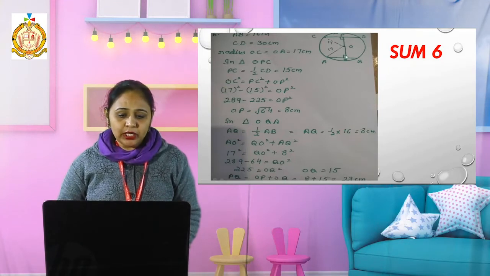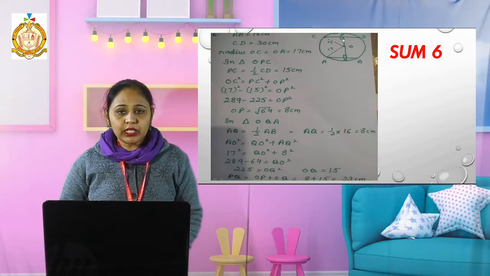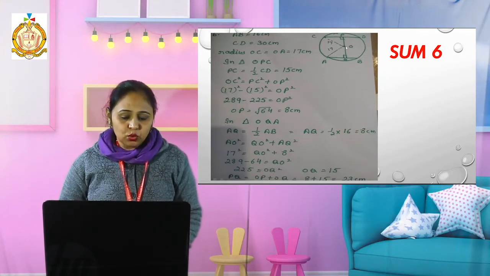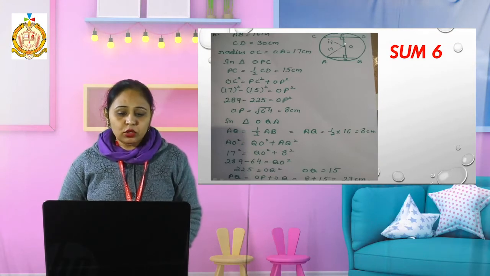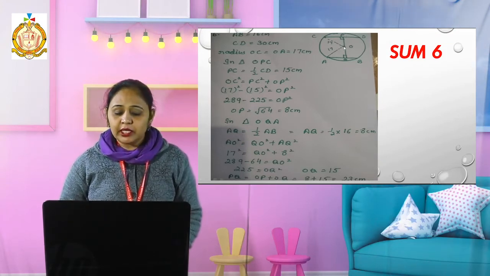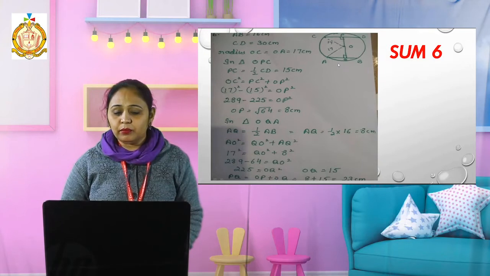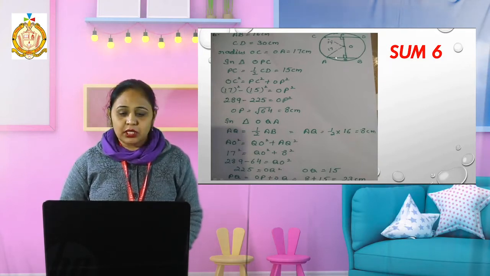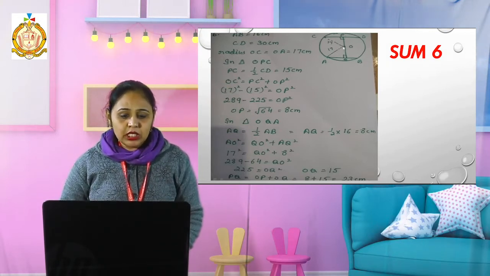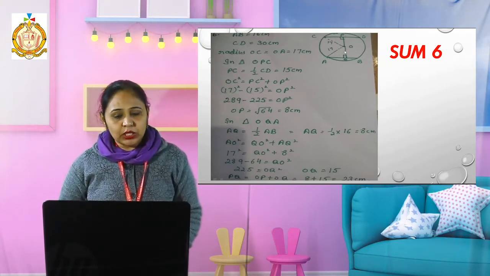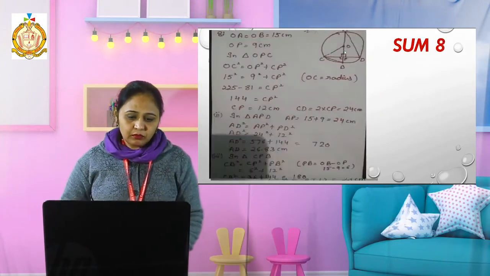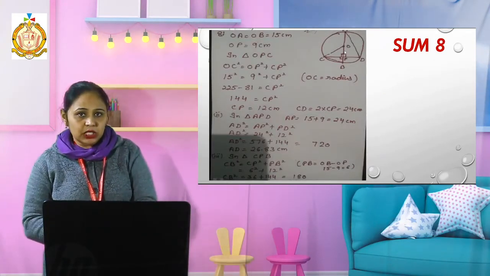But I want to find the full PQ. For that, what do I have to do? I will add PO plus OQ. Now the length of PO that I found is 8 centimeter, and OQ that I found is 15. That means PQ becomes 8 plus 15, that is 23 centimeter. Then we come to the sum number 8.